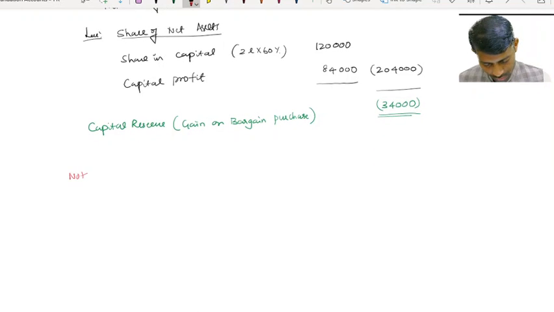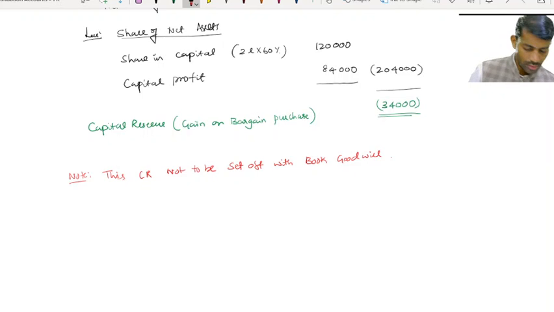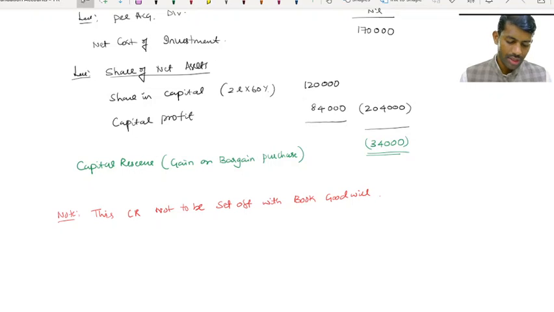Here write the note. This capital reserve is not to be set off with book goodwill. Here, for an equity investment, we are getting 34,000 as a capital reserve.